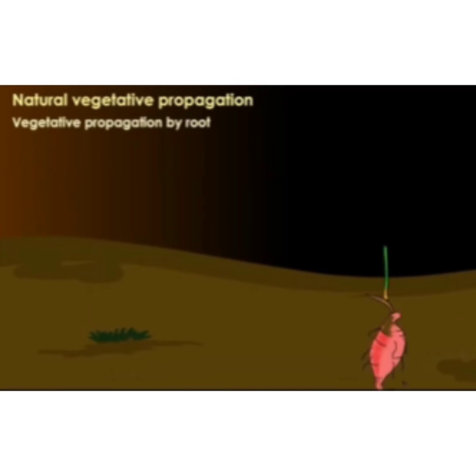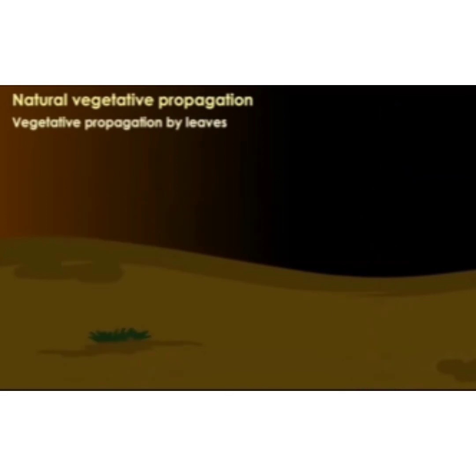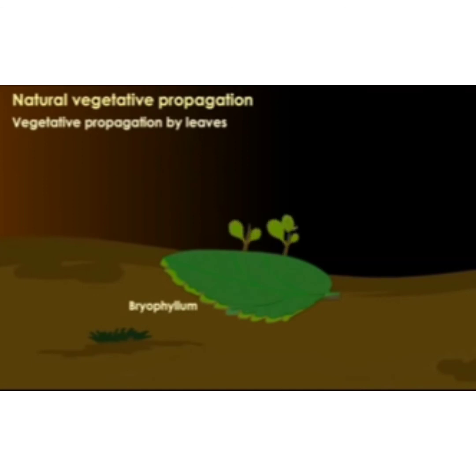Sweet potato and dahlia give rise to new plants from their fleshy roots. Vegetative propagation by leaves. In plants like Bryophyllum and Begonia, buds are produced on leaf margins. These buds, after falling on the ground, grow into new plants.